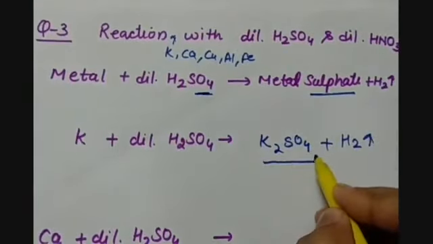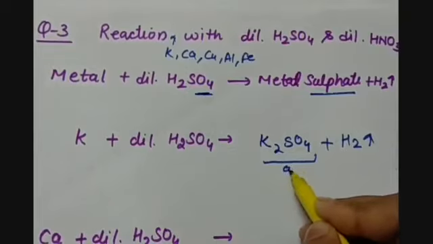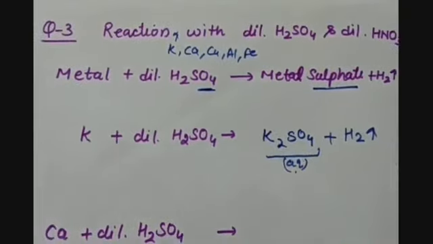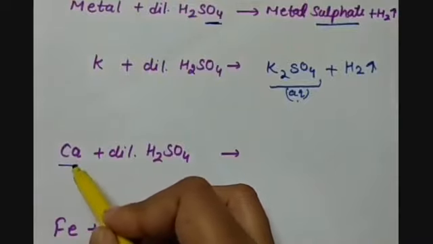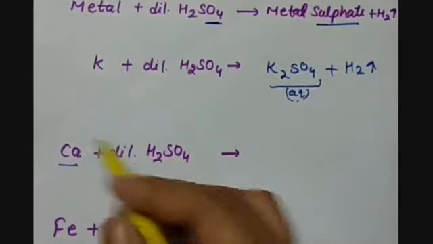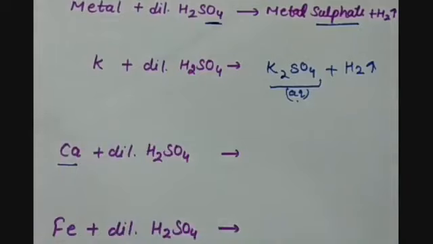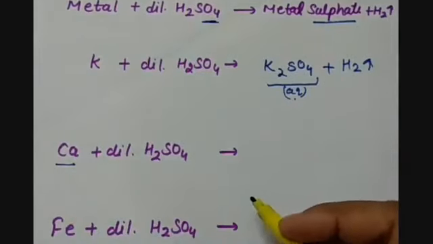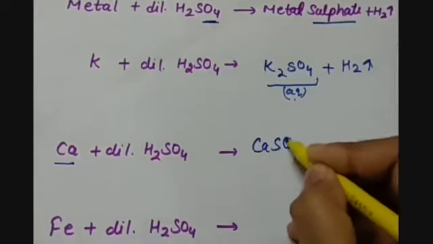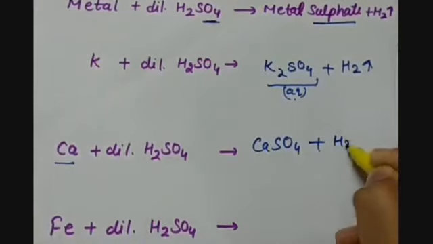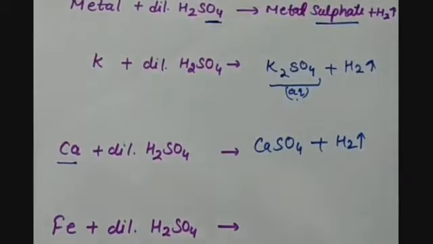This salt we obtain in aqueous state. Calcium is comparatively less reactive than potassium, so this reaction will be comparatively slower, and here we will have the formation of calcium sulfate and hydrogen gas will be evolved.